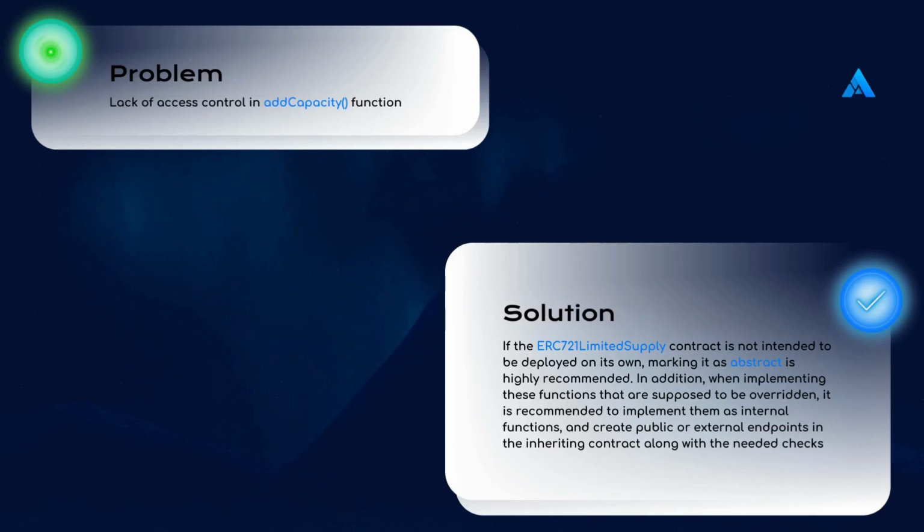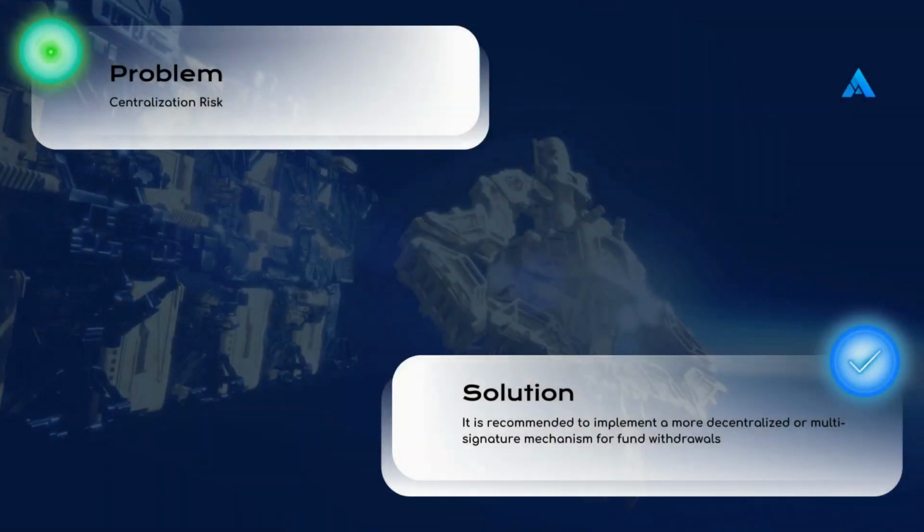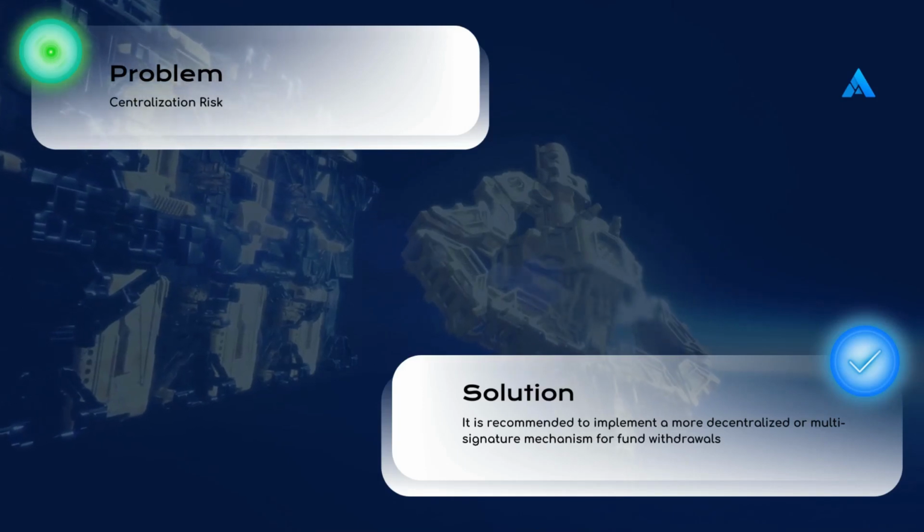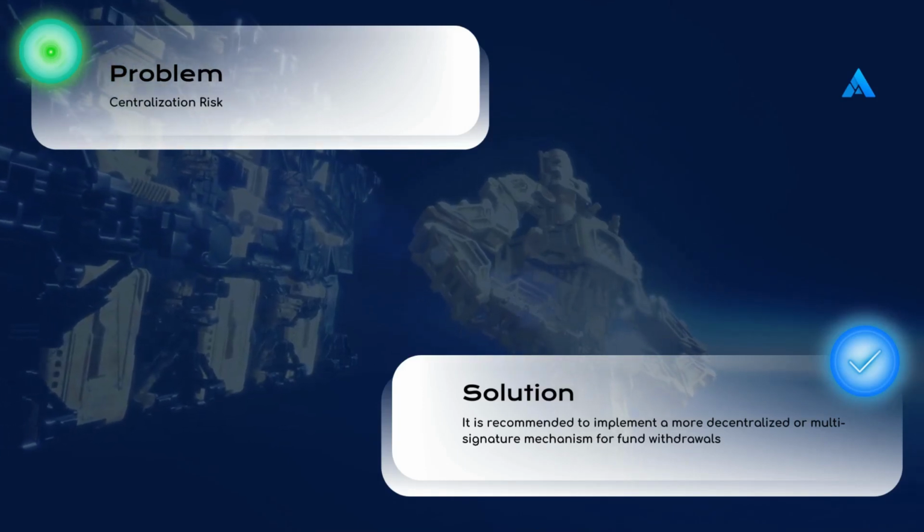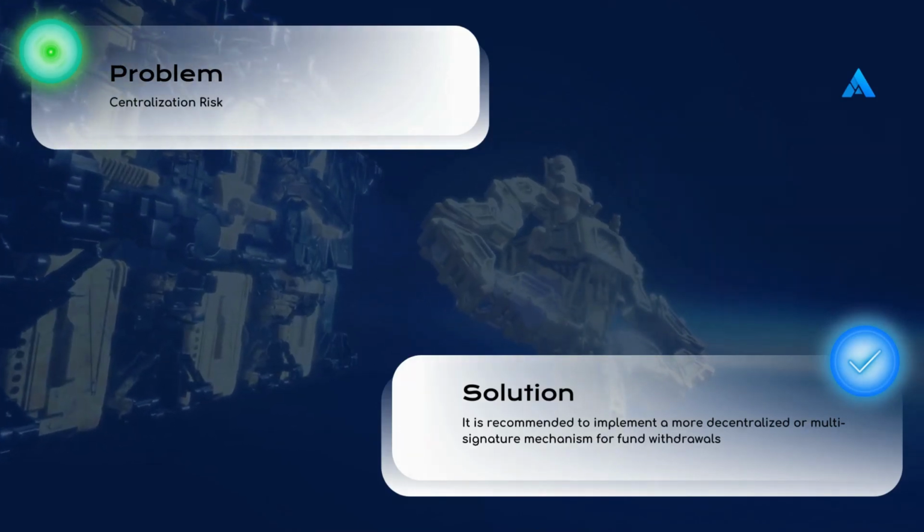If the ERC721LimitedSupply contract is not intended to be deployed on its own, marking it as abstract is highly recommended. In addition, when implementing functions that are supposed to be overridden, it is recommended to implement them as internal functions and create public or external endpoints in the inheriting contract along with the needed checks. Centralization risk. It is recommended to implement a more decentralized or multi-signature mechanism for fund withdrawals.